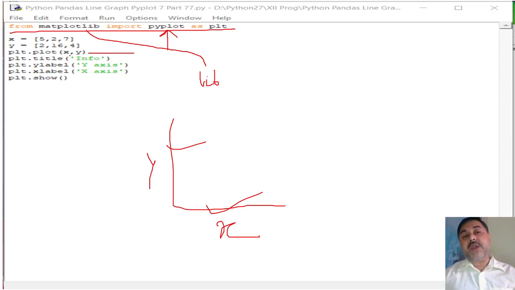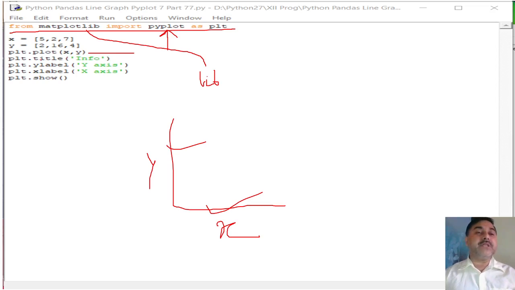So when I have written x and y, that means the values that are stored in x will come here, and the values that are stored in y will be passed here. That means it will bring or call those values of x and y in this particular area. For what purpose? For the purpose of plotting.